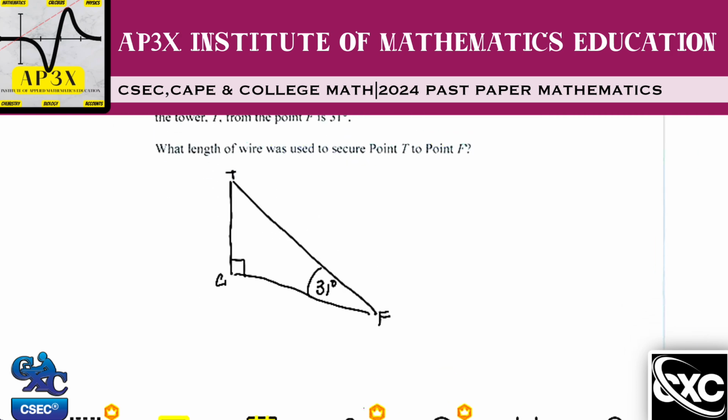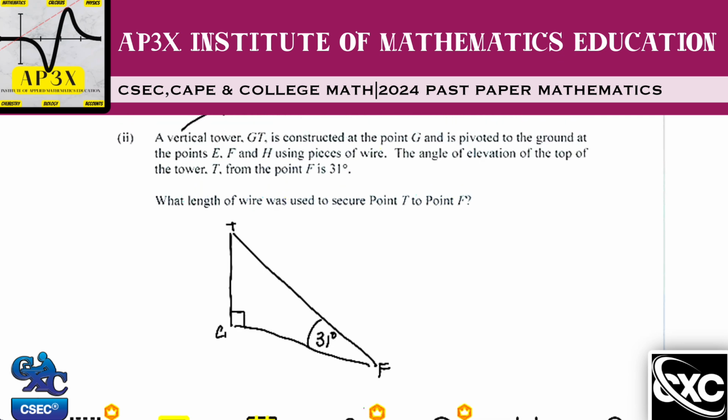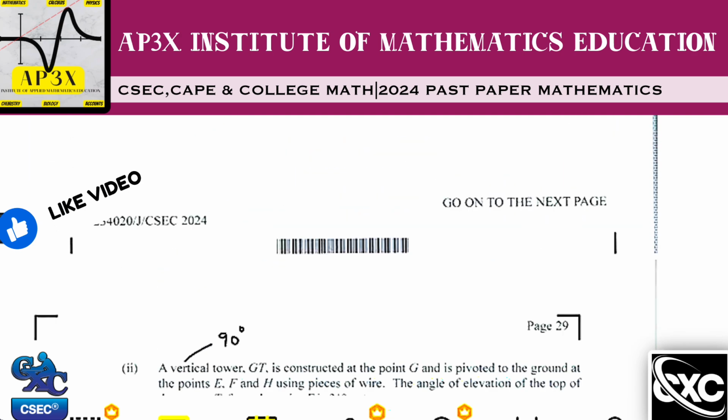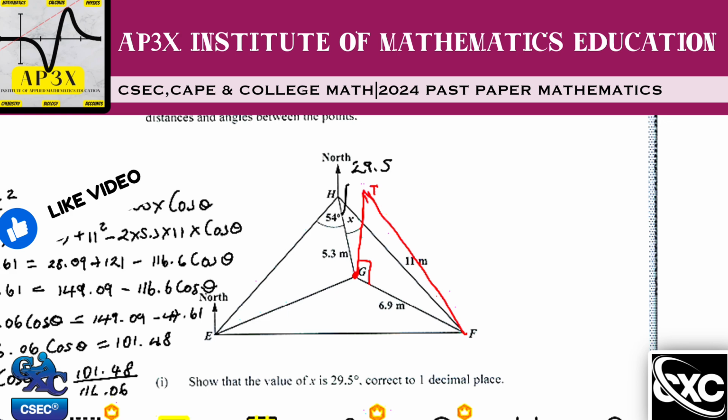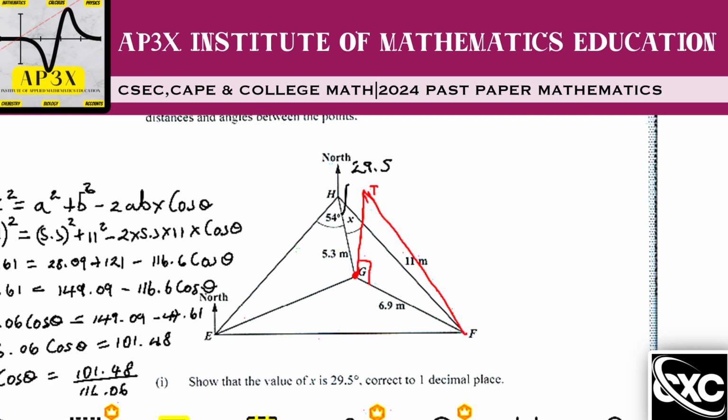All right, and let's see what other information was given to us here. It says, what length of wire was used to secure the point T to F? So we're looking for this side here, that is x. We only have an angle and an unknown side. Let's look back at our main diagram to see what other information is up there. Vertical tower GT. So, okay, GT. Could it be this?